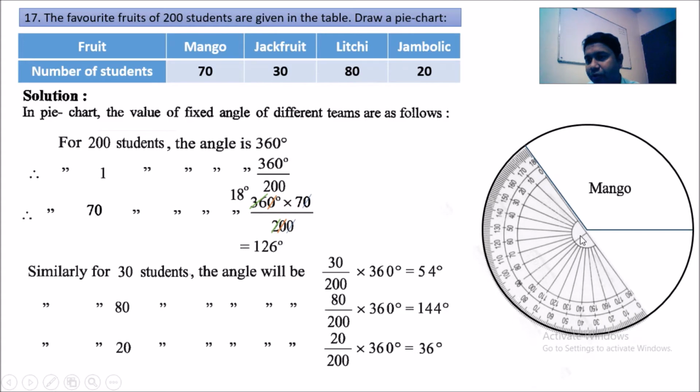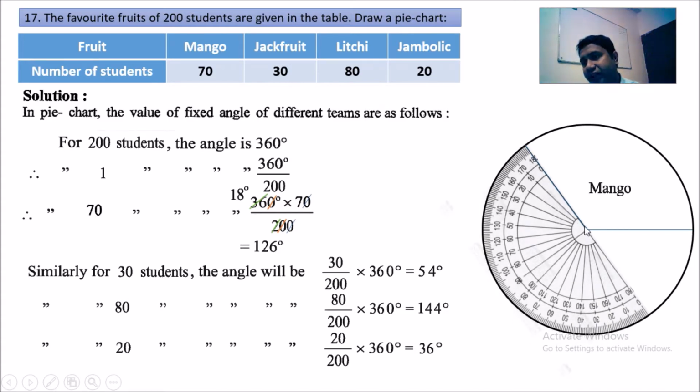Okay, so we are going to put the protractor this way. So the center will be here and the 0 straight line will be over the last line we drew. Now we are going to count how much? 54 degrees. So 0, 10, 20, 30, 40, 50, this is 50, and 4, this is 54. So this is the line. We are going to mark it at first, then we are going to join the line.